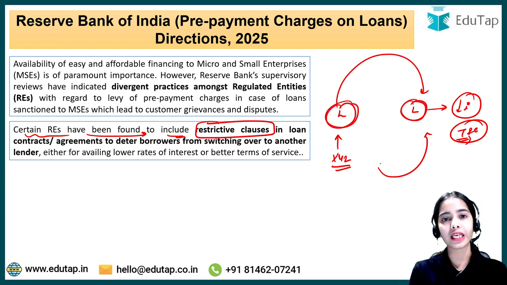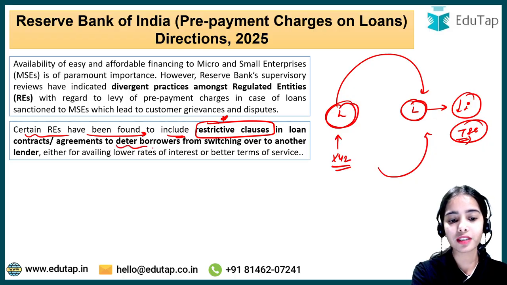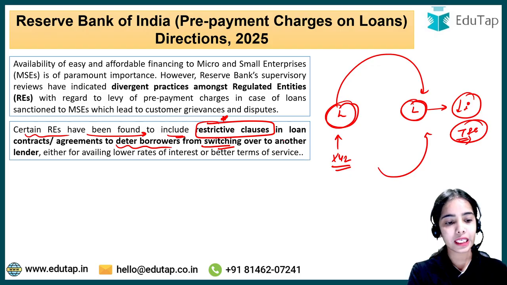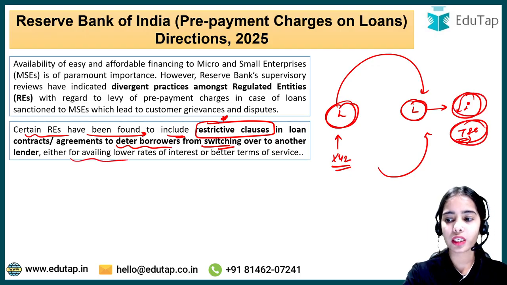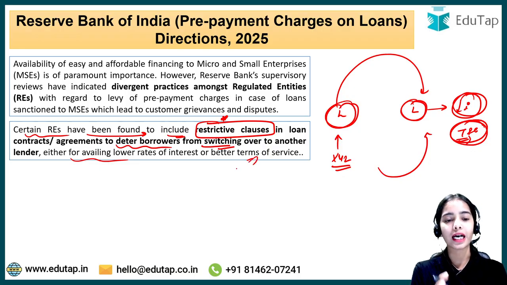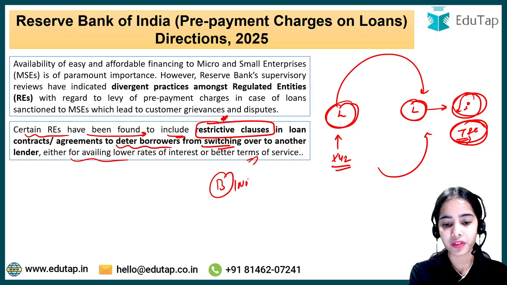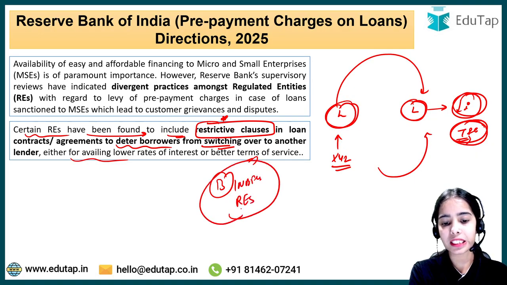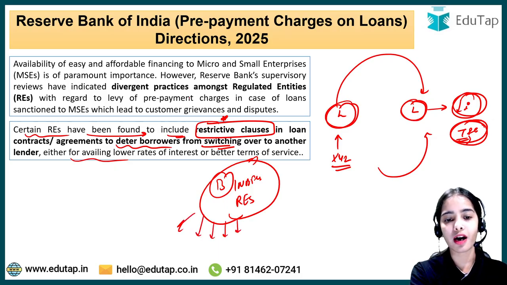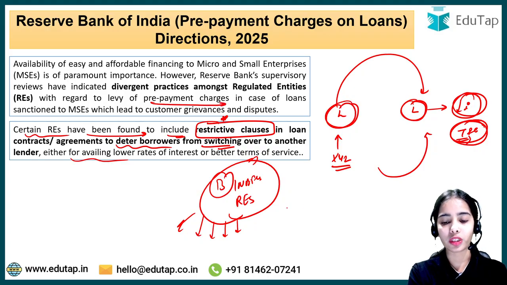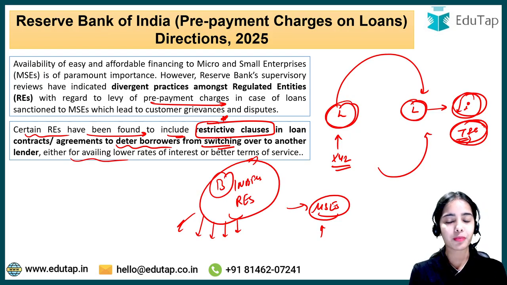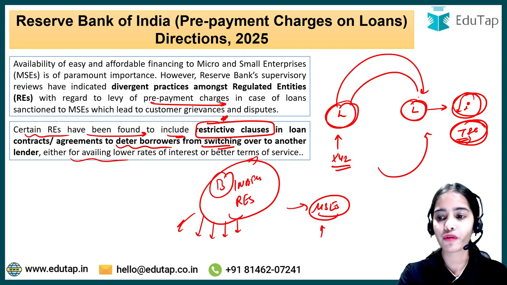Now it has been found that many of the regulated entities have restrictive clauses in loan contracts or agreements that deter borrowers from switching over to another lender, either for availing a lower interest rate or better terms and conditions. Many banks and NBFCs follow divergent practices regarding the prepayment charges they levy on micro and small enterprises, which stops them from prepaying their loans. They also have restrictive clauses due to which micro and small enterprises are not able to shift from one lender to another.